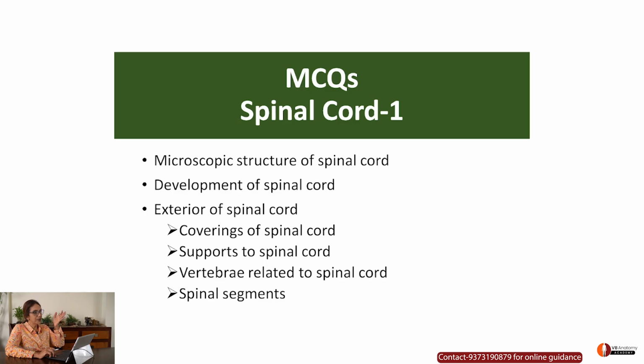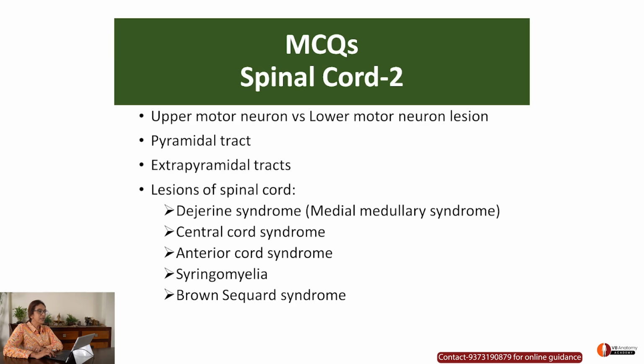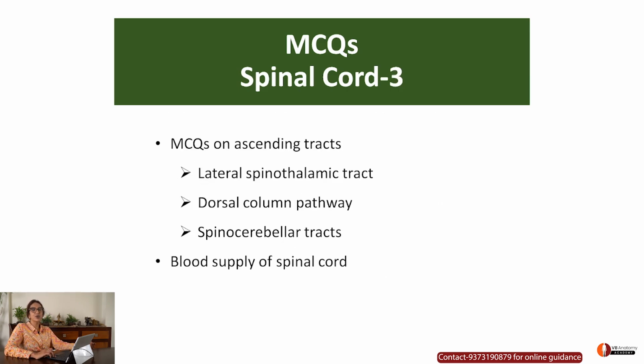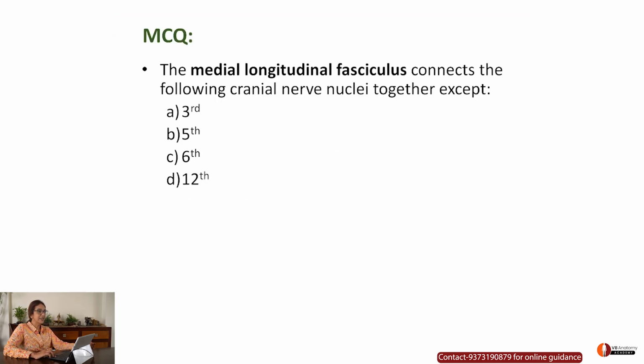These are all the topics under which spinal cord 1 is taken: microscopic structure, development, exterior. Please note, development of the spinal cord is one of the most commonly asked questions. MCQ 2, spinal cord 2, is about upper motor neurons and lower motor neurons, in which I also tell you what UMN and LMN are all about. It's also about lesions of the spinal cord. Spinal cord 3 is about MCQs on ascending tracts as well as blood supply. Okay, let's take a look.